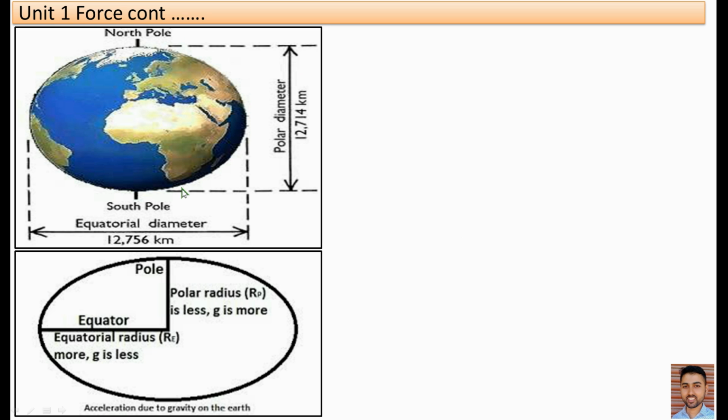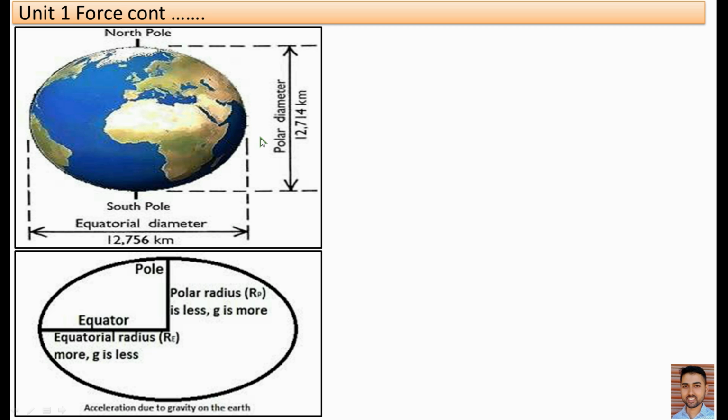This is the diagram of the Earth. The polar diameter of the Earth is 12,714 kilometer. Likewise, the equatorial diameter of the Earth is 12,756 kilometer. From this diagram, it is clear that the equatorial diameter of the Earth is more than the polar diameter. In case of polar diameter, only 12,714, but in case of equatorial diameter, 12,756. That's why the equatorial diameter of the Earth is more than the polar diameter.